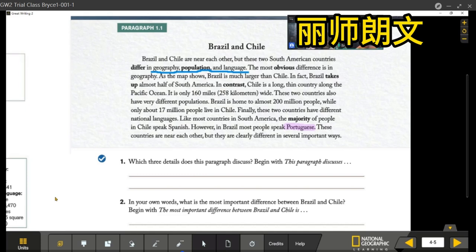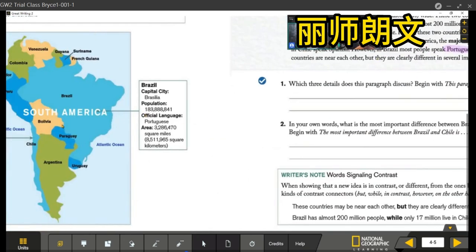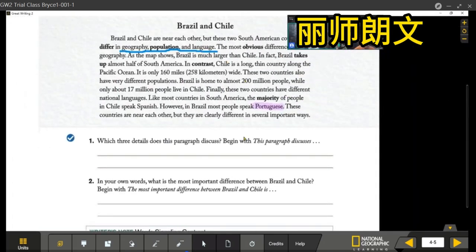Space, you mean geography? Location. Think again. The most important difference. This paragraph talks about three things. They talk about geography, which means location. And they talk about population.